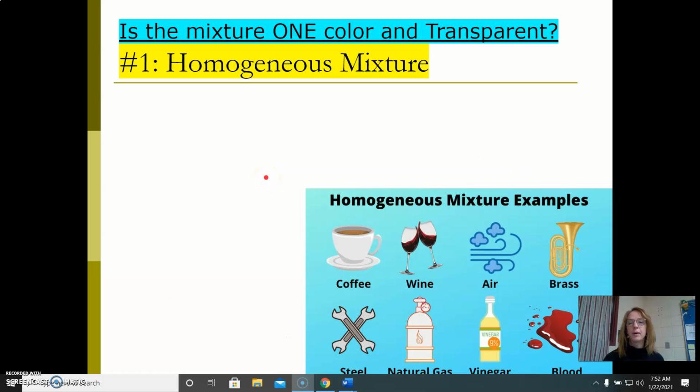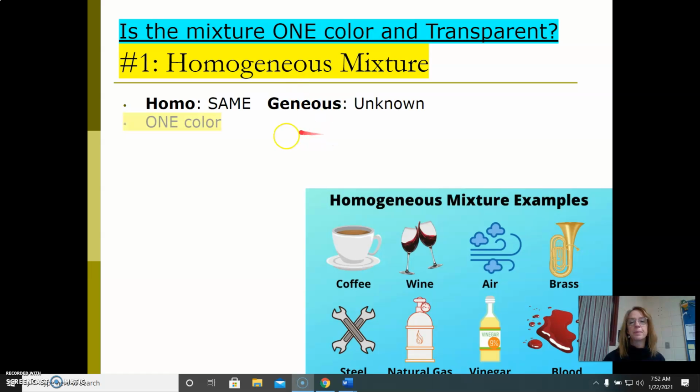Recap right here if you want to pause. So let's go under that topic of mixture, and we're going to separate it again. So we have pure substances. Pure substances are elements or compounds. We have mixtures. Mixtures you can change up, but then we have two types of mixtures. The first type is homogeneous. The prefix homo means the same. Geneous is an unknown. It's pronounced homogeneous altogether. Homogeneous mixtures look the same.